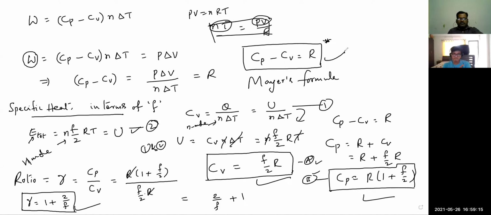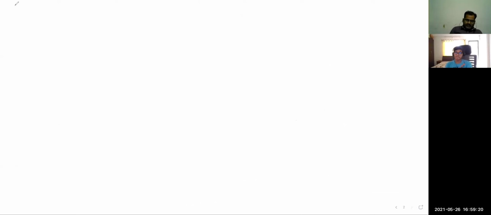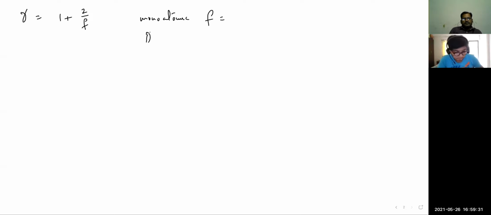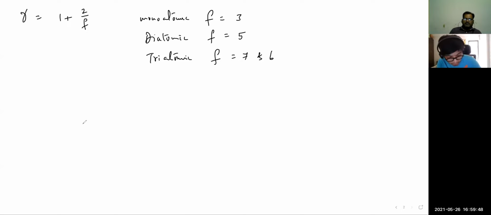Now the gamma value, if you observe, is 1 plus 2 by F. For a monatomic gas, what is the F value? 3. For diatomic it is 5. For triatomic it is 7 or 6.